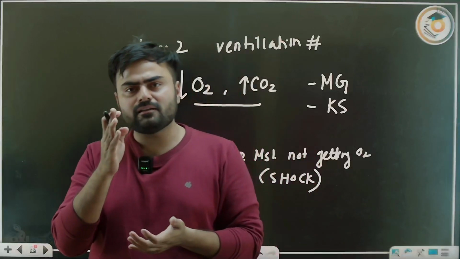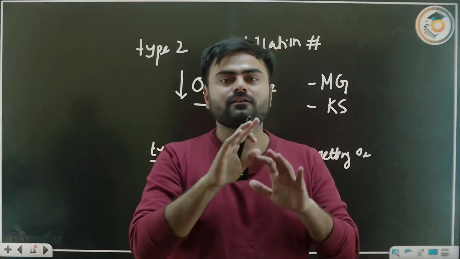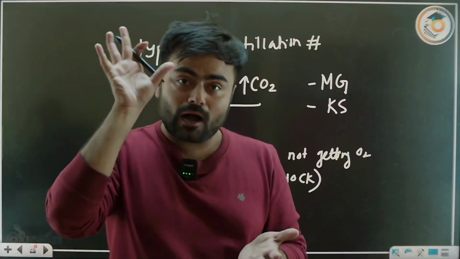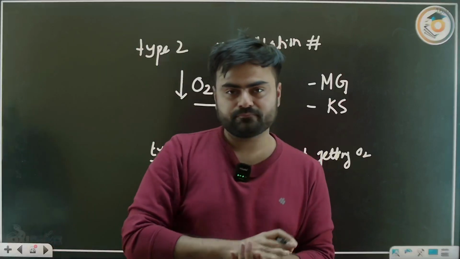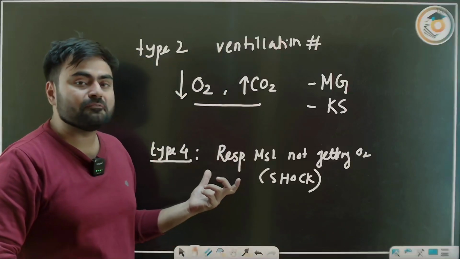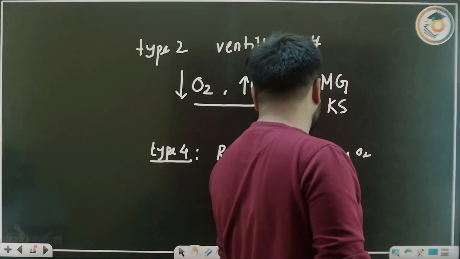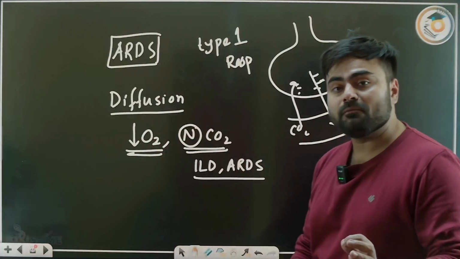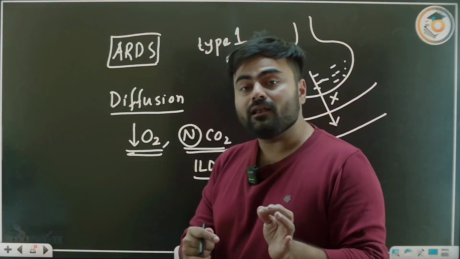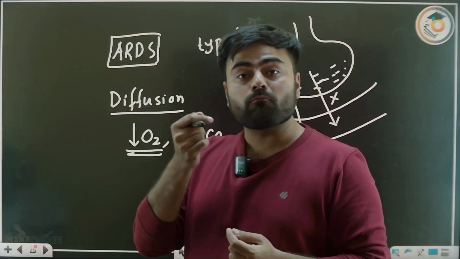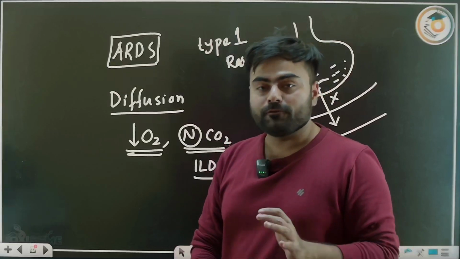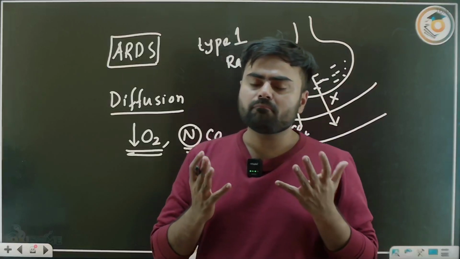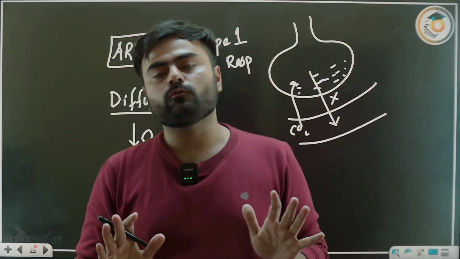But when the ventilation is impaired due to other causes, we can say it's a type 2. But when the respiratory muscle is not working due to hypoperfusion or due to shock, this is known as type 4 respiratory failure. But in ARDS, we get a type 1 because this is a diffusion problem and carbon dioxide is normal because the diffusion power of carbon dioxide is more than oxygen. So with this, we have finished this topic, ARDS and respiratory failure, and I can assure you can solve all the MCQs from this topic.